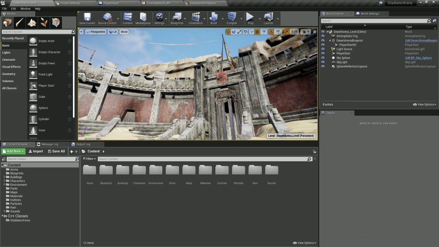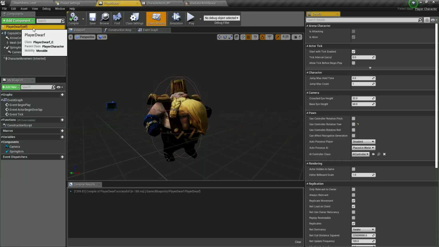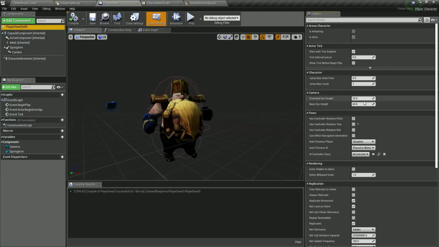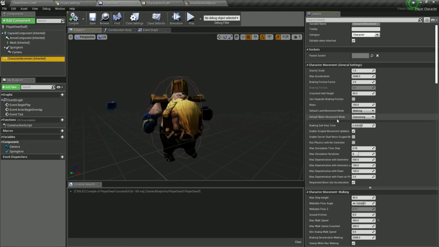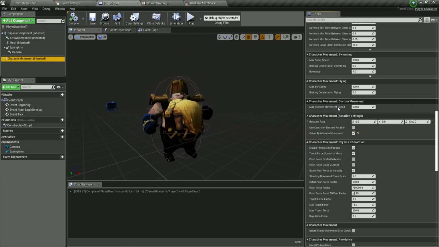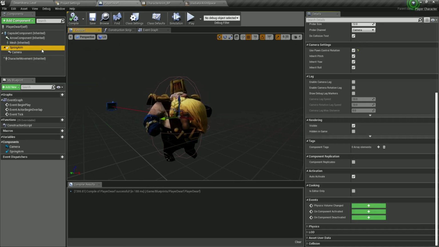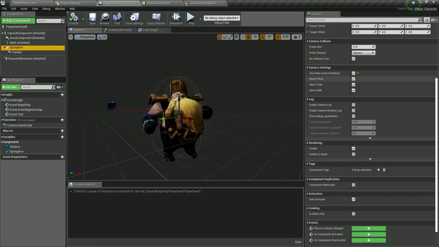What you need to try is, first of all, check for the player dwarf over here that you unchecked all 4 of these under pawn. All 4 of these need to be unchecked. If that is the case, check over here for the character movement, where it says character movement rotation settings, you set the rotation rate at 1080 for the Z, and you set orient rotation to movement, and that is also checked. If that is also true, also here for your spring arm, make sure that the camera settings and everything over here is checked.